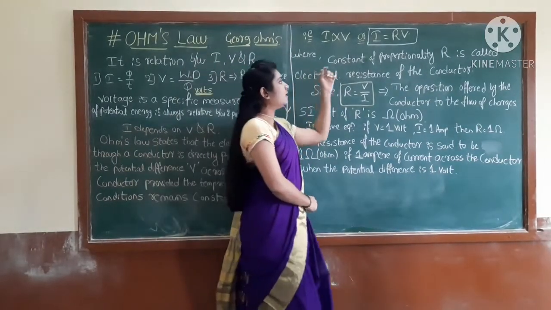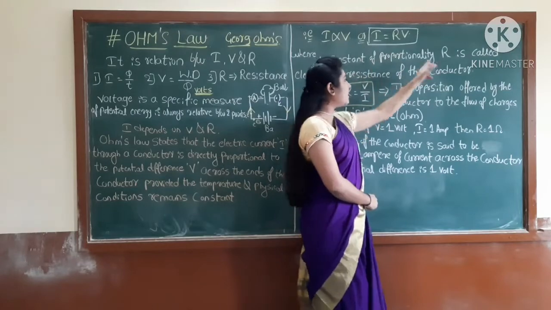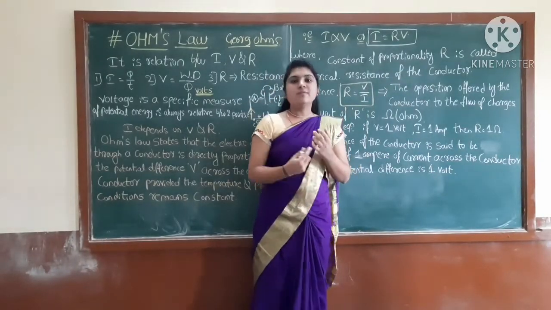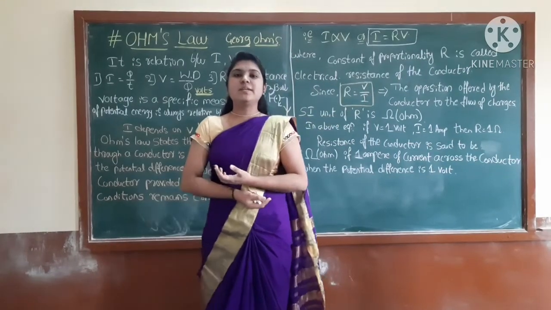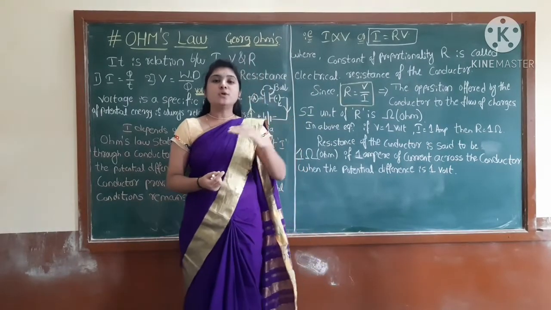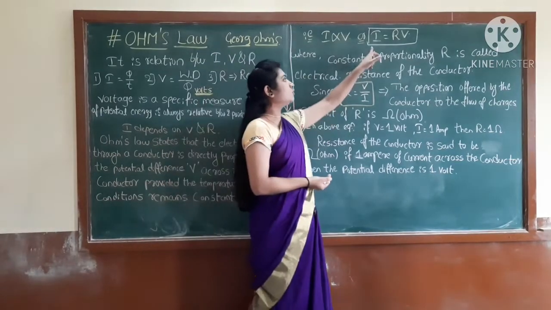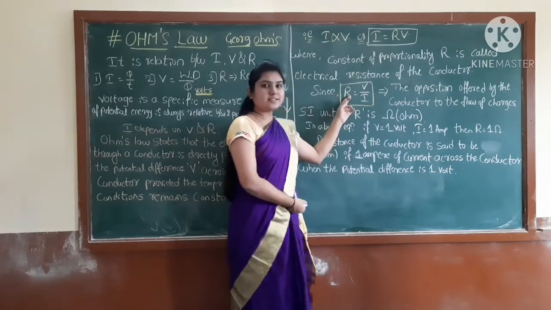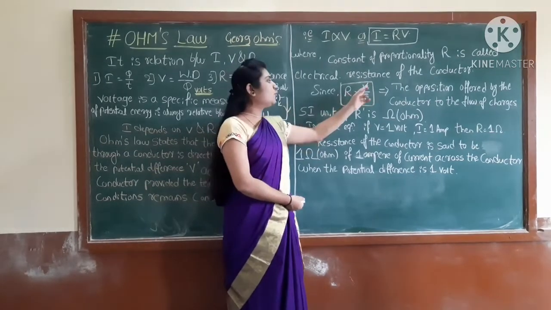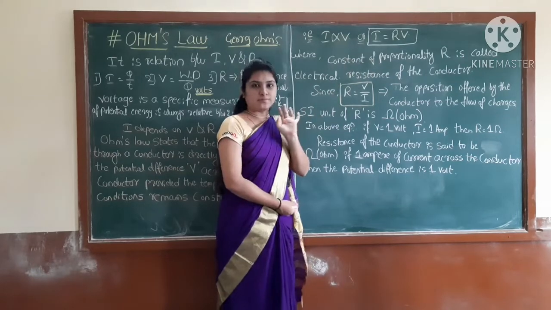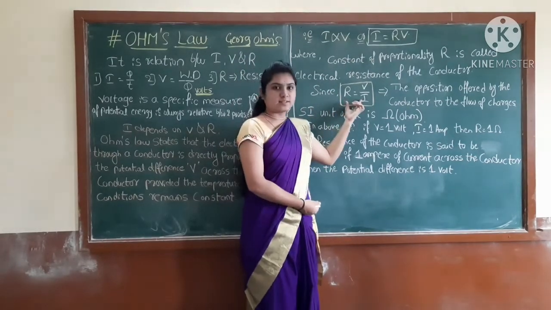Then students, this constant of proportionality R is what we call the resistance of the conductor. We defined already: resistance is the opposition to the flow of the charges. Through this we can easily define the resistance. So R is equal to V by I. Just arranging that formula, we get this.